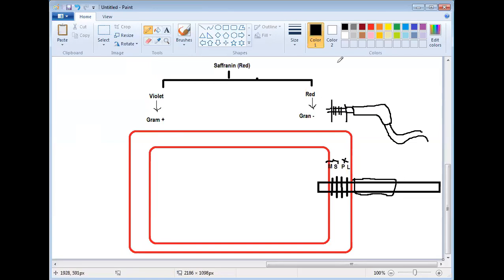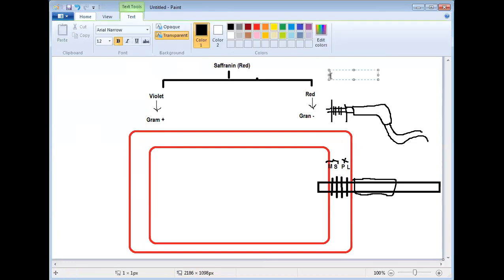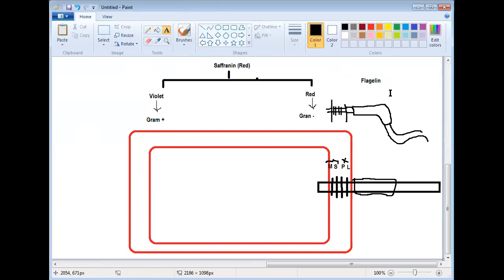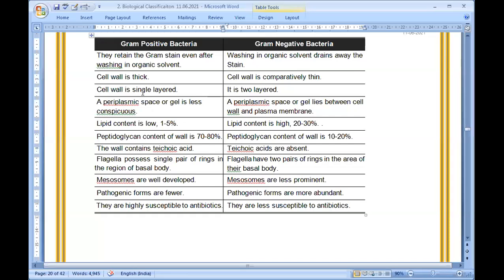Bacterial flagella is made up of a specific protein called flagellin. In eukaryotes it is different; it is made up of tubulin protein. Clear? So bacterial flagella has flagellin protein and eukaryotic flagella has tubulin protein, that we will discuss in the later portion.